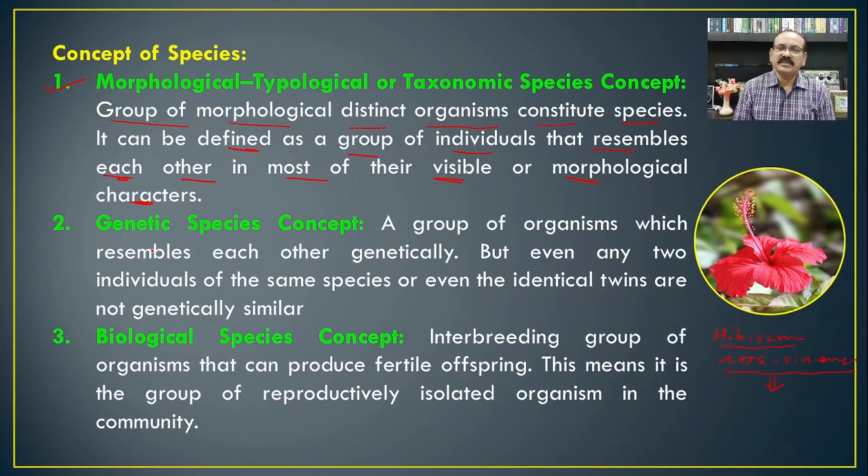If you see the hibiscus, any variety or any subspecies of the hibiscus, you will find that the specific characters of this organism will be similar. So organisms having similar morphological characters are considered a species in the concept given as the morphological species concept or the taxonomic species concept. The second one is the genetic species concept.